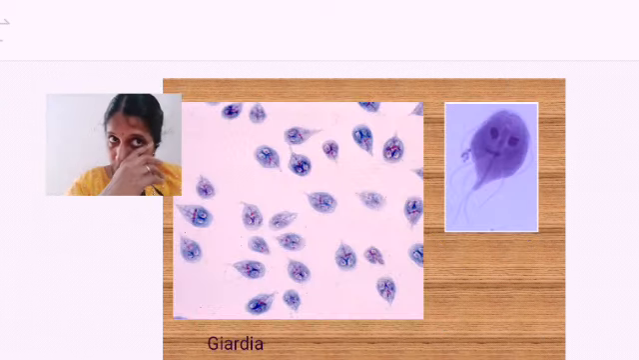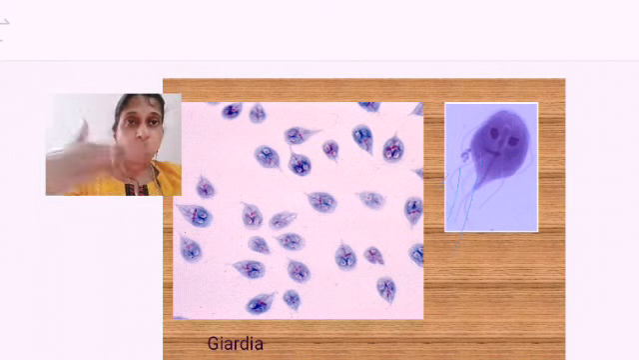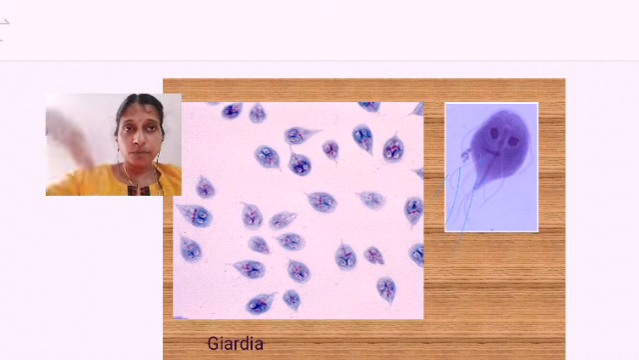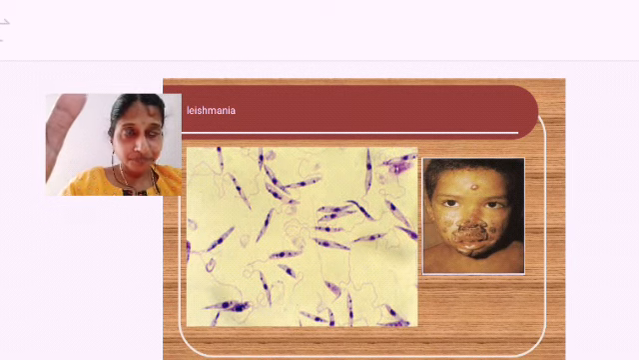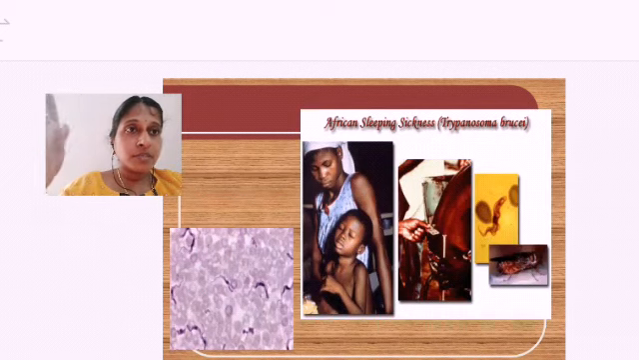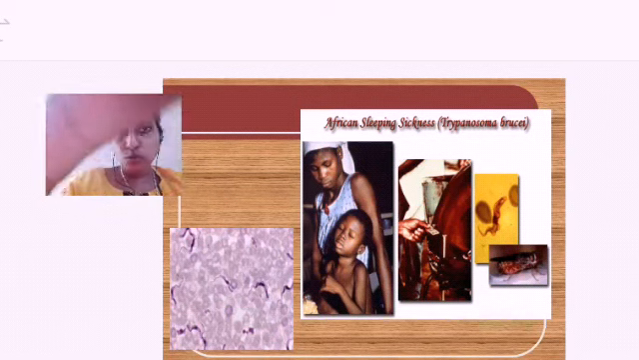So this is an example for Giardia, the flagellate. You can find flagella is present. These flagella are helping in what? The movement from one place to another. They push like this and they will be moving. This is again causing diseases. African sleeping sickness is also caused by this flagellated protozoan.